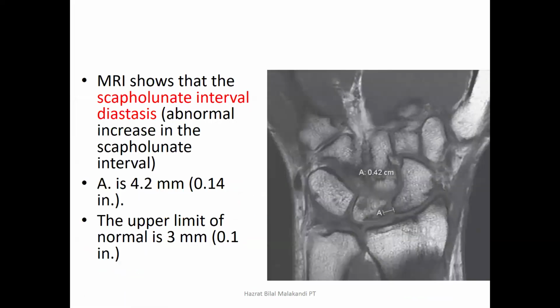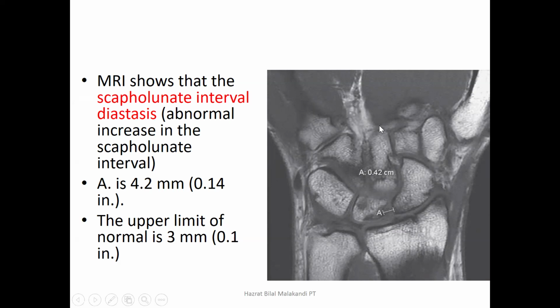This is the MRI of a person having scapholunate dissociation, and this scapholunate dissociation is also known as scapholunate interval diastasis. It is called diastasis because there is widening, opening of the space.